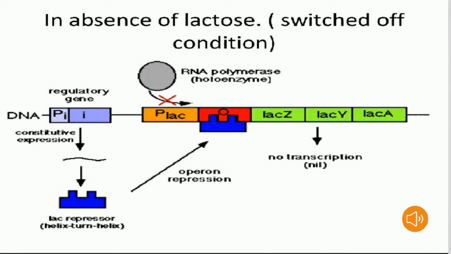Here the repressor protein synthesized by the regulatory gene binds to the operator gene in presence of RNA polymerase. The enzyme we are calling as holoenzyme. In this condition, structural genes are in switched off condition. Structural genes are nothing but LAC-Z, LAC-Y, LAC-A. So here there is no transcription. Transcription is nil in absence of lactose, in switched off condition.